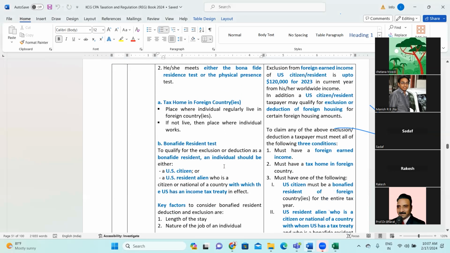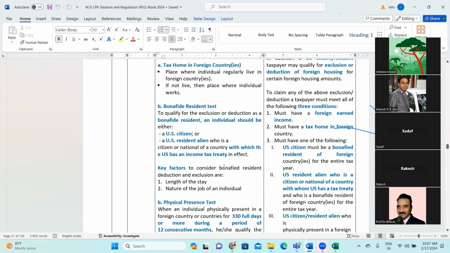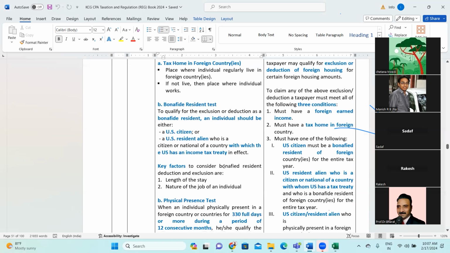So the exclusion from foreign earned income of a US citizen and resident is up to $120,000 for 2023, and this keeps changing every year based on the inflation index, from his or her worldwide income. In addition, a US citizen or resident taxpayer may qualify for exclusion or deduction of foreign housing for a certain foreign housing amount. So there are two exclusions. One is the $120,000. The second is on the housing, right?